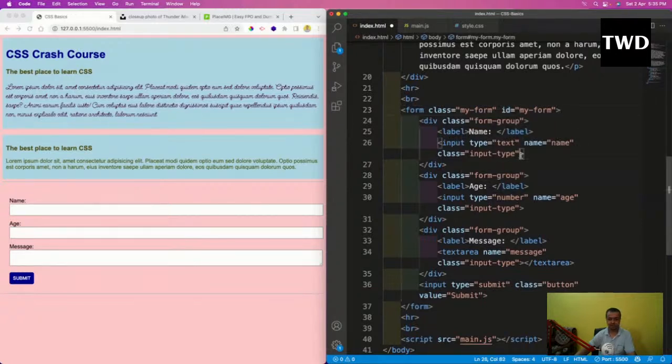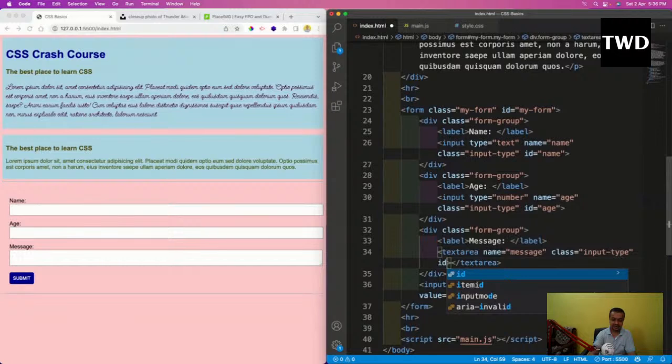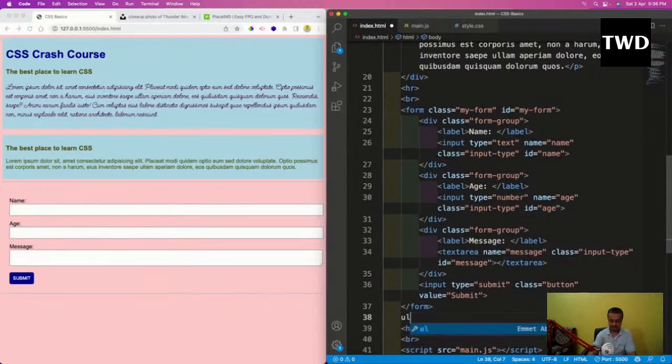I want separate IDs for them. So I will have this ID equal to name here, ID equal to age here, ID equal to message, and after this form I will have an unordered list, an empty unordered list, ID equal to users. You see that JavaScript is actually very powerful. Ideally, users I'm going to do.